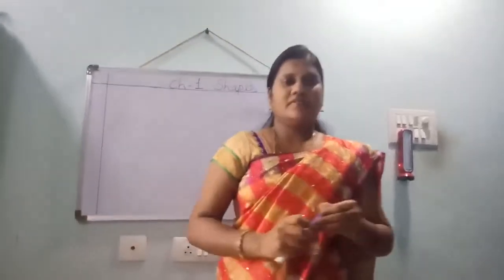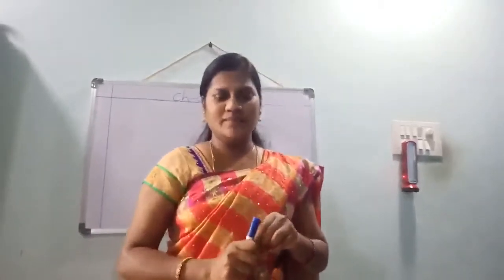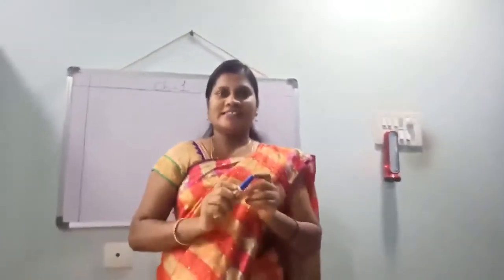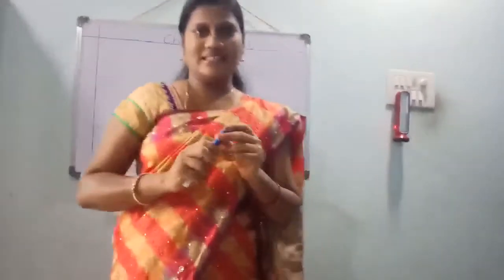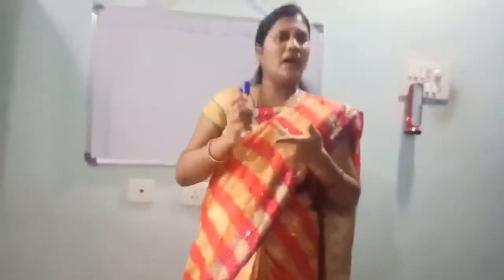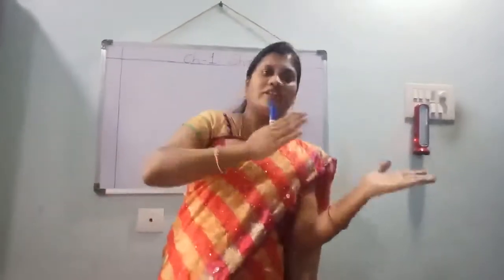Now coming to the topic. In the previous class, which topic did you learn? Cuboid. Today I will talk about cuboid, which is a 3D figure. You already learned 2D figures also. What is the difference between 2D and 3D?